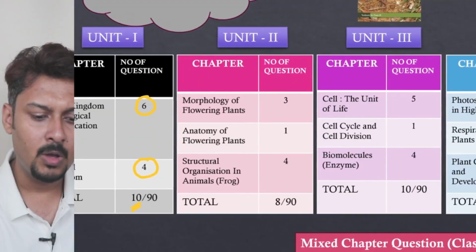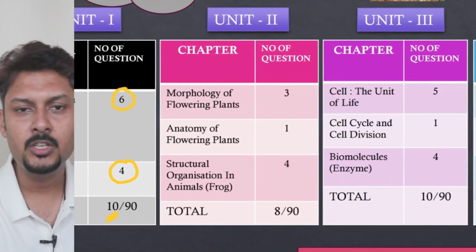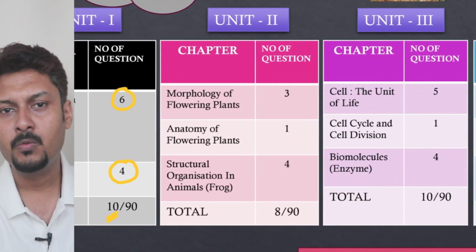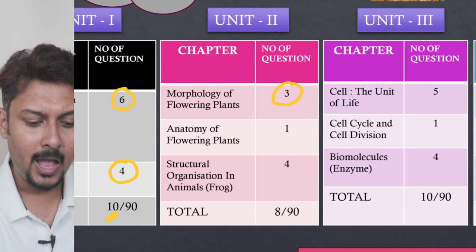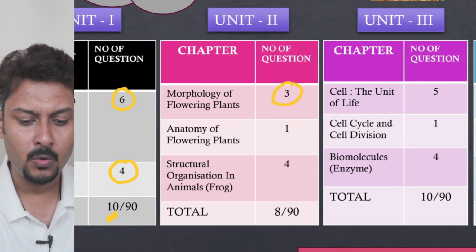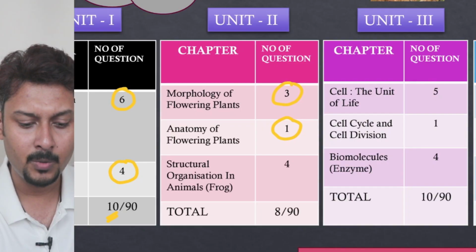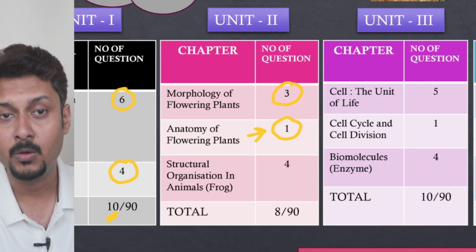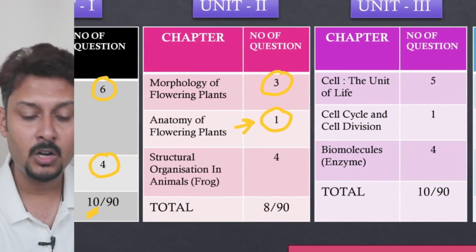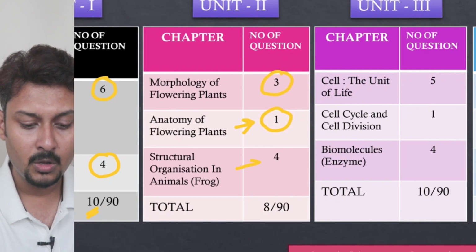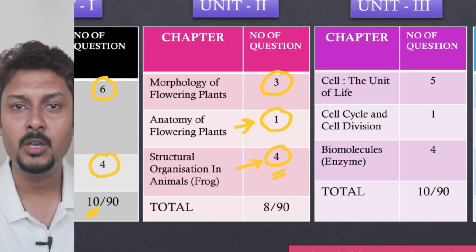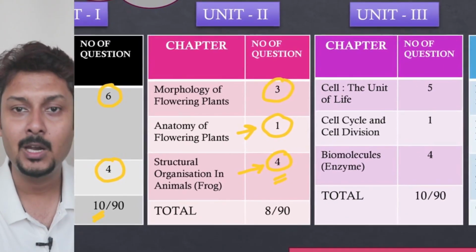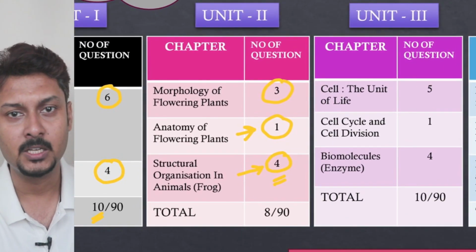If I tell you about unit 2, here you can see a total of 3 chapters. Morphology of flowering plants: 3 questions came from that part. Anatomy of flowering plants: 1 question came, a very small number. Structural organization in animals, the frog: this year lots of questions came from frog. Remember that. So from unit 2 of class 11, a total of 8 questions came out of 90.